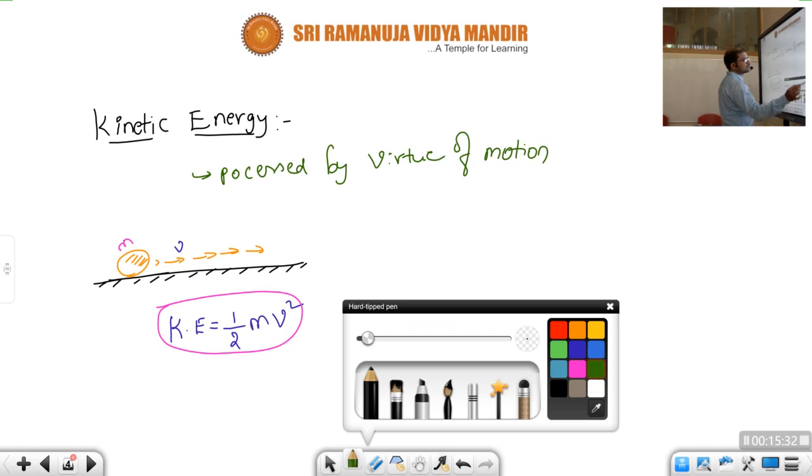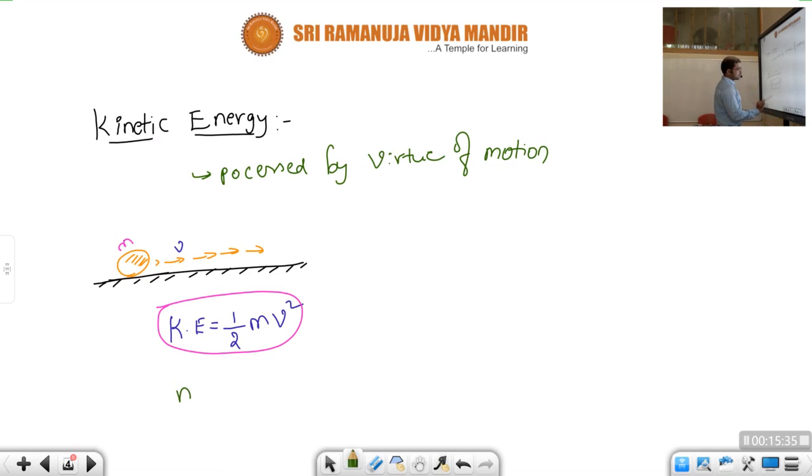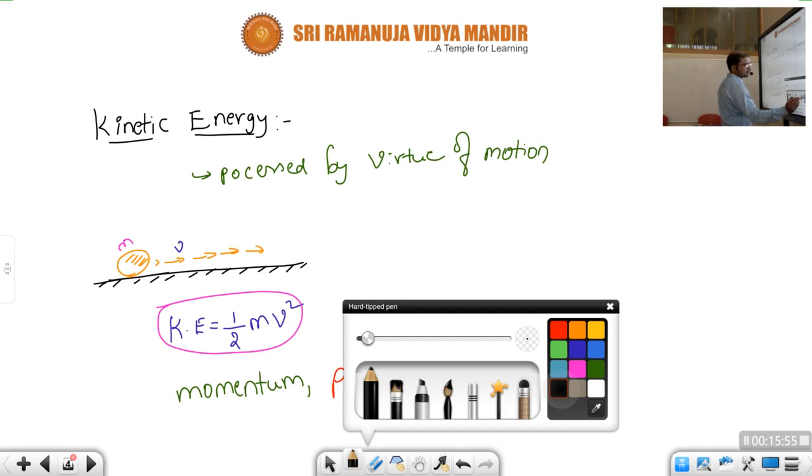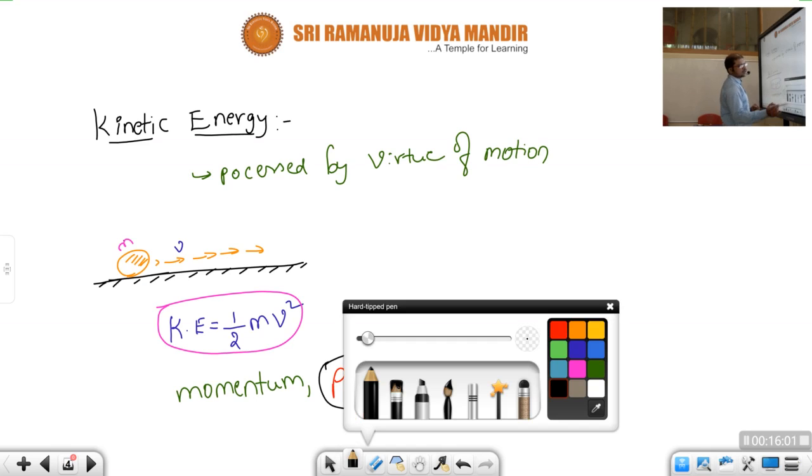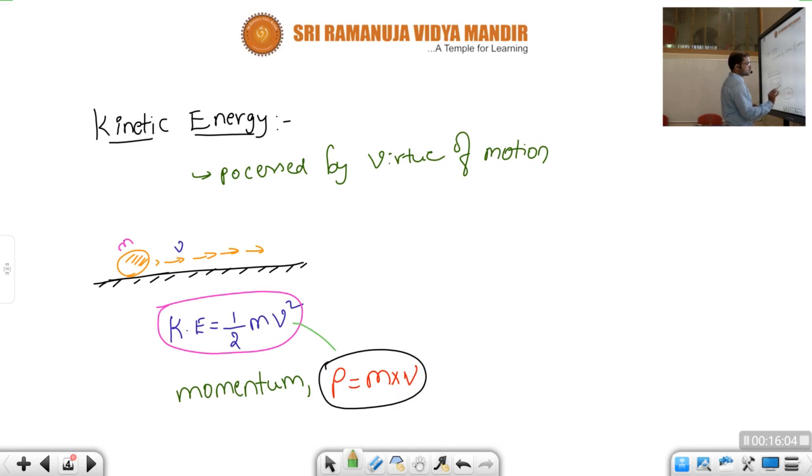What will be the momentum, children? Momentum P is equal to, what is the formula, children? Momentum P is equal to mass of the ball into velocity of the ball. So this is what, children? Momentum. Children, here if you observe, there is some similarity between these two, kinetic energy and this momentum.